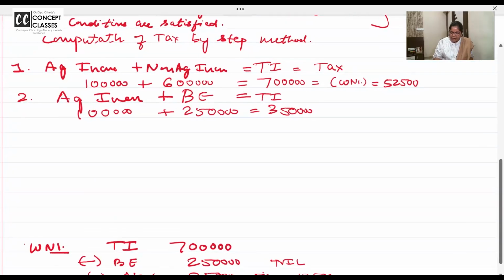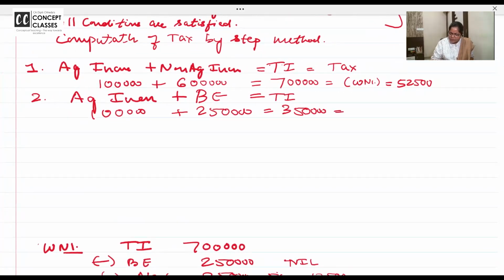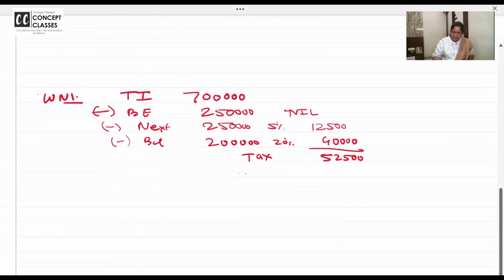So 3,50,000 पे आपको tax calculate करना है. So this you can do it orally. In the basic exemption there is no tax. The next 2,50,000 is 5%. So 1 lakh अच्छा करना है because it's the first problem. You want everything in writing.